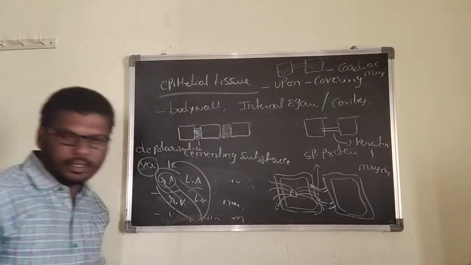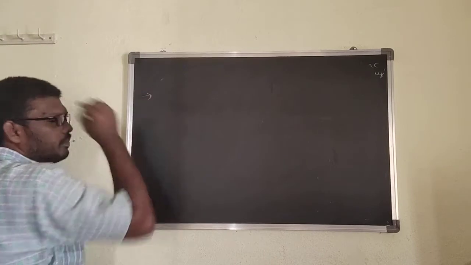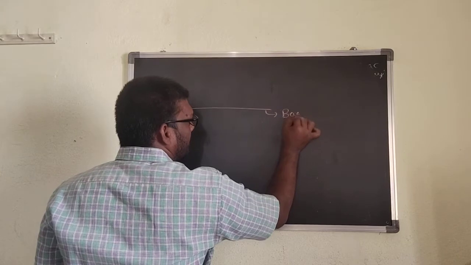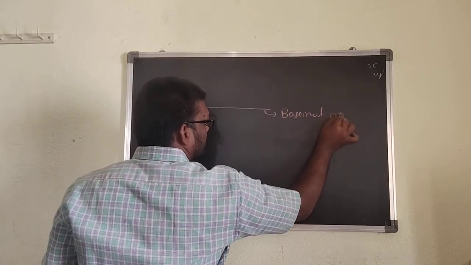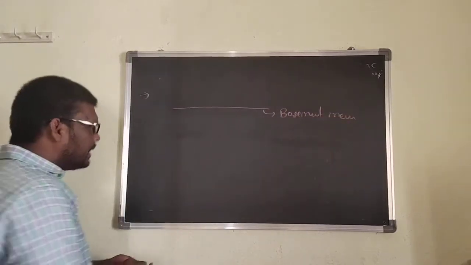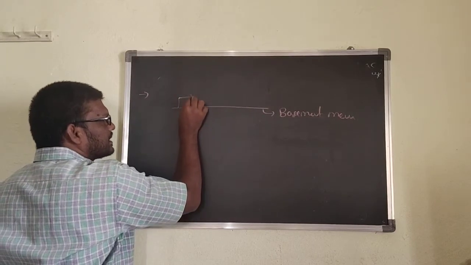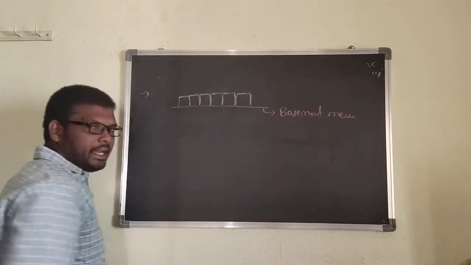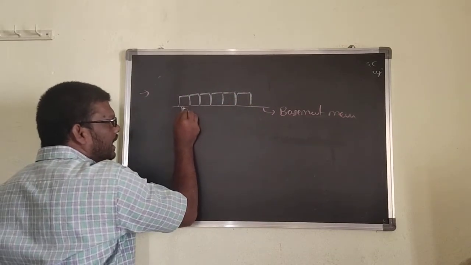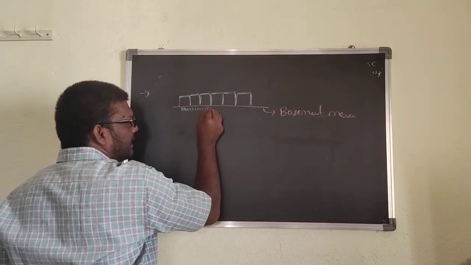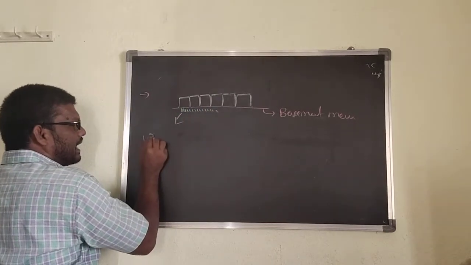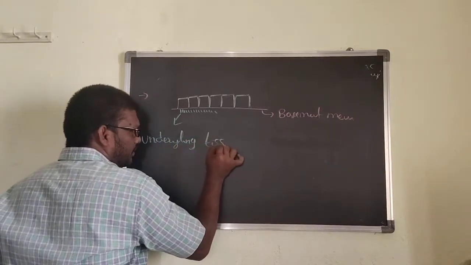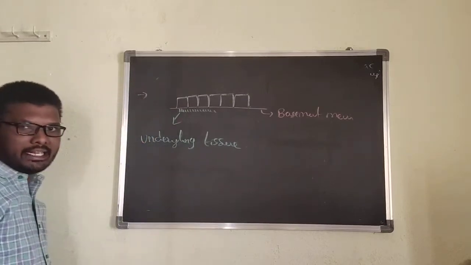Now, this is the basement membrane. The epithelial cells lie on the basement membrane. Below the basement membrane, they are having an underlying tissue.